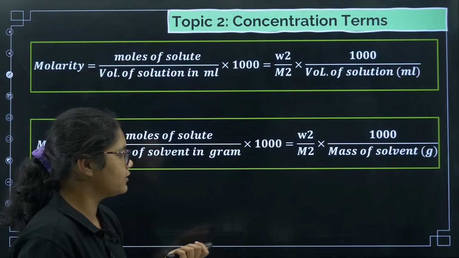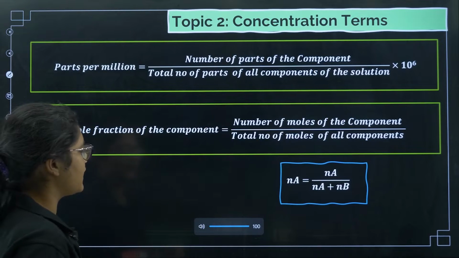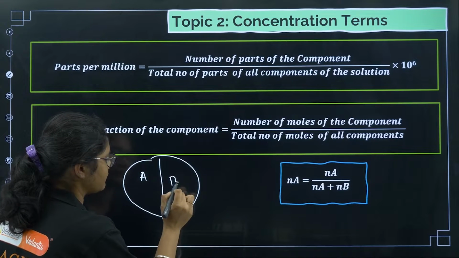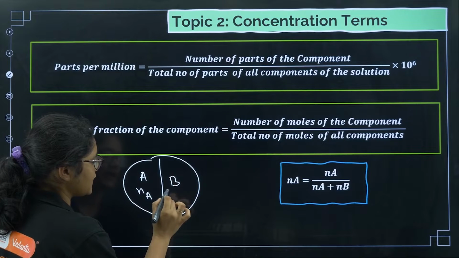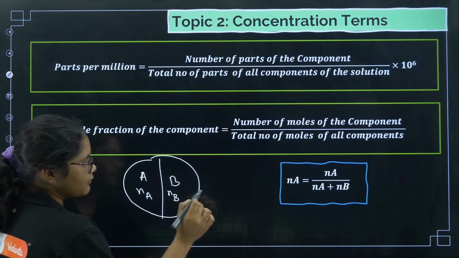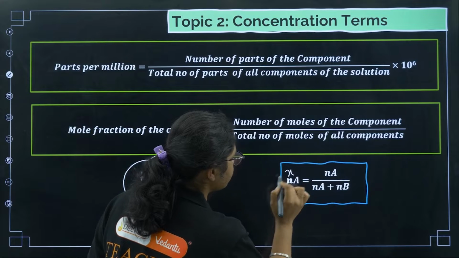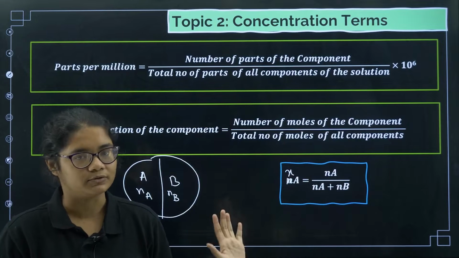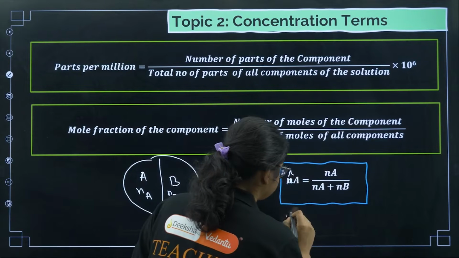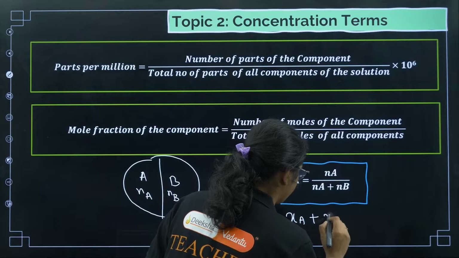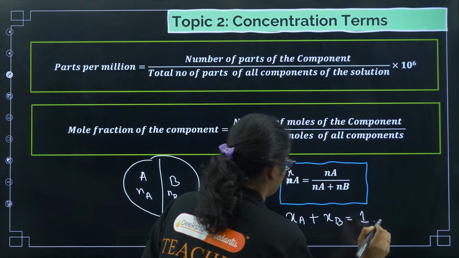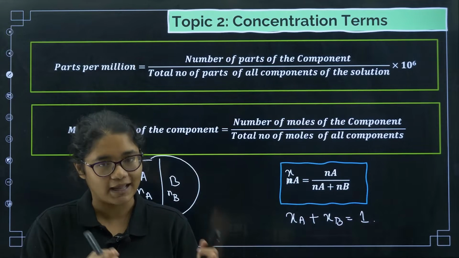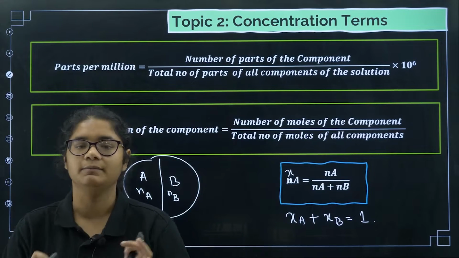Suppose I have two components A and B in a mixture. Number of moles of A is Na, number of moles of B is Nb. If I want to calculate the mole fraction of A, that will be number of moles of A by number of moles of A plus number of moles of B. Another relation you have to remember: XA plus XB is equal to 1. The total mole fraction is always equal to 1. So if there are 3 components, then XA plus XB plus XC will be equal to 1.